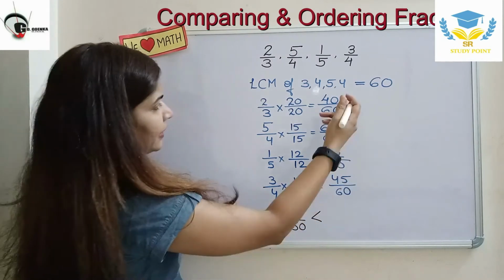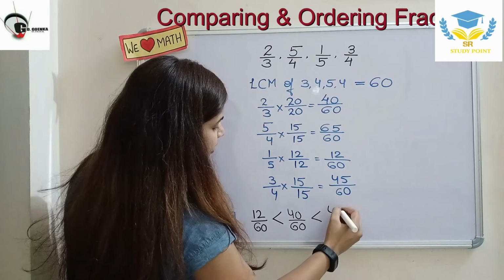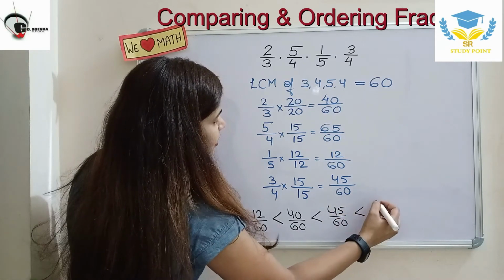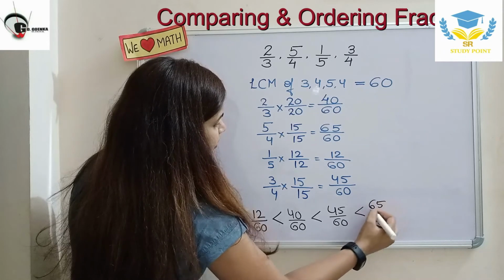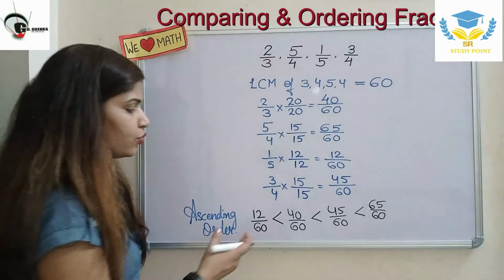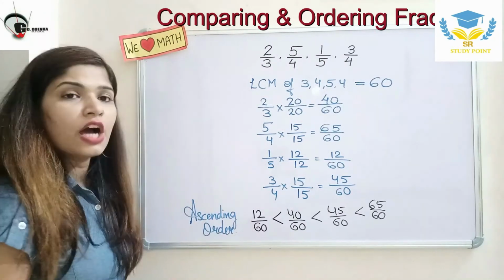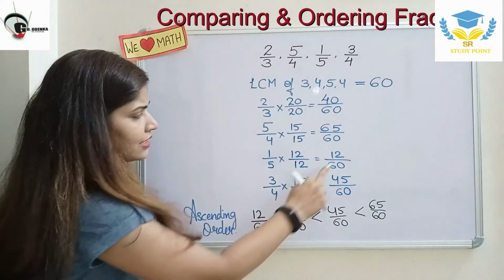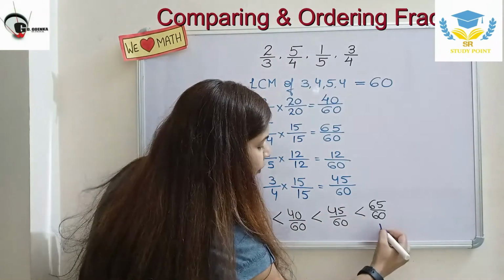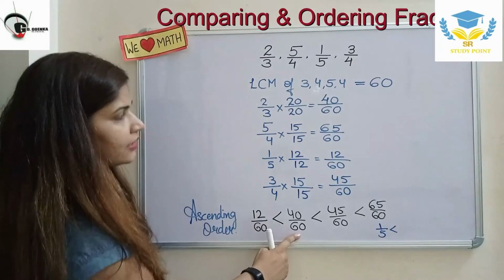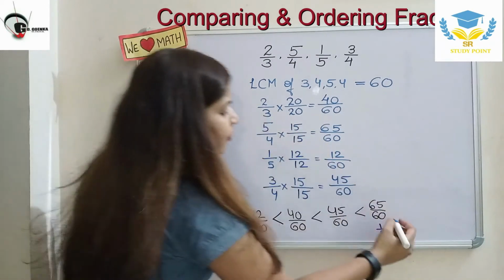And then next will be 45 upon 60. And then in the last, 65 upon 60. Okay. So this is how we have got the values in ascending order. Now we can easily write down the real value. What is 12 upon 60? It is 1 upon 5. What is 40 upon 60? That is 2 upon 3.